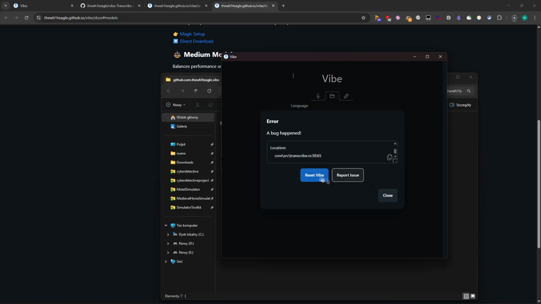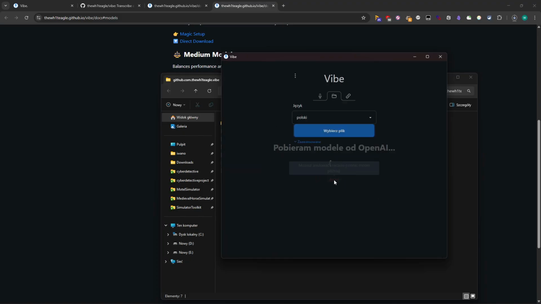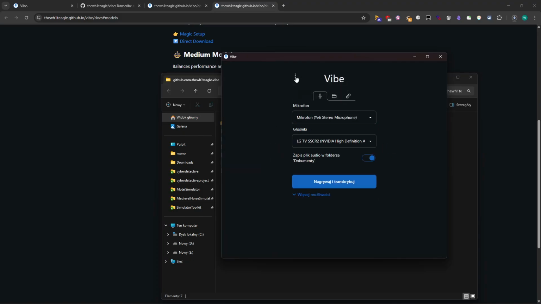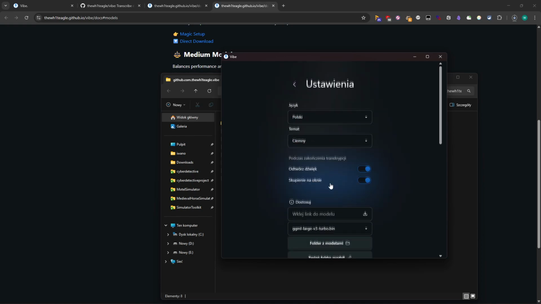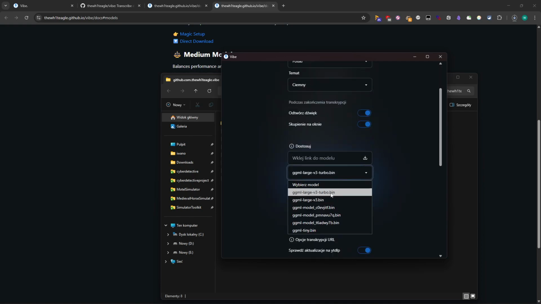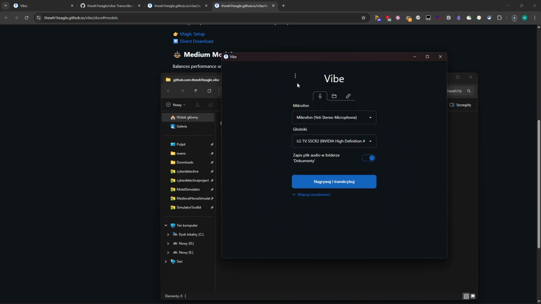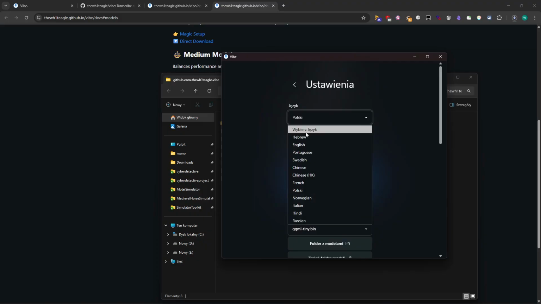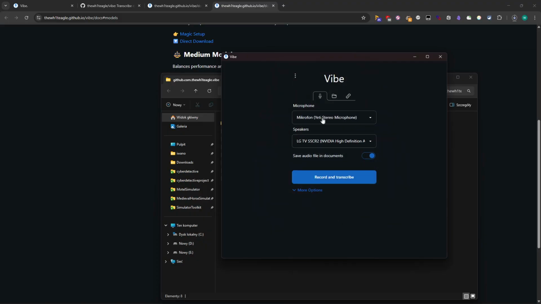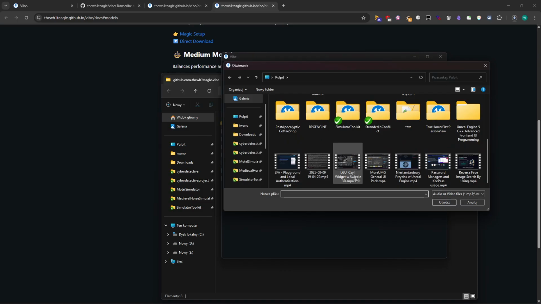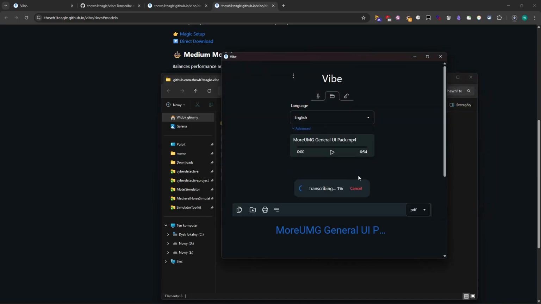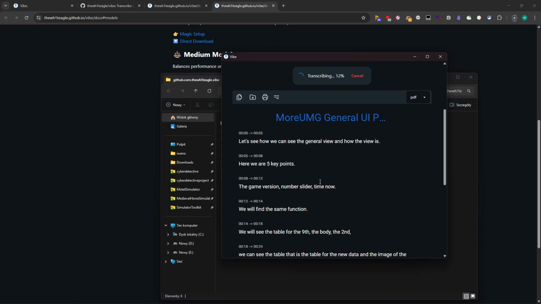Okay, this is a problem, so I will just reset Vibe, and it's because I just opened it up. So I will just go again to settings, and now I will not use turbo, because as you can see, I use tiny because it hasn't finished downloading. And now if I go back, I don't know why, but it changed the language to my one from the computer. I will just choose English again. I will go back, and I will open the file. I will select the same file, I will transcribe, and as you can see, it's already loading, and I should see the Polish text.